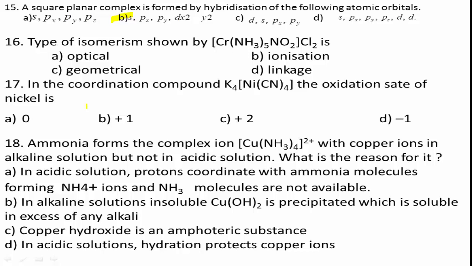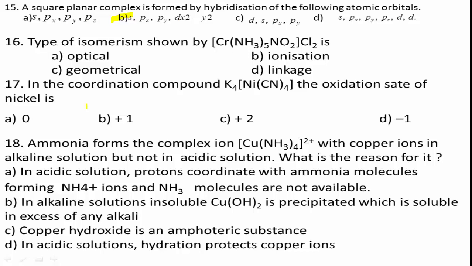Next, question number 16. Type of isomerism shown by [Cr(NH3)5(NO2)]Cl2. What is this complex? It means pentaamine nitrito chromium(III) chloride. Which type of isomerism is exhibited by this?